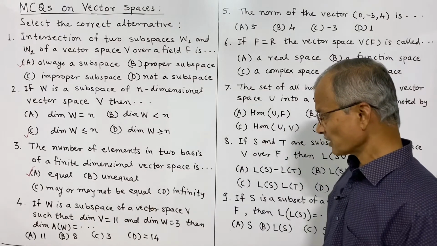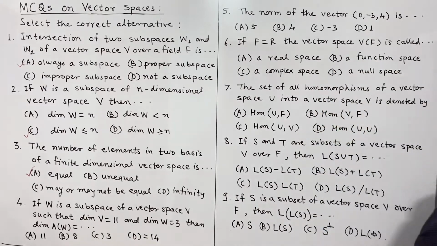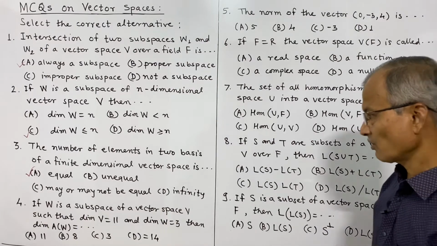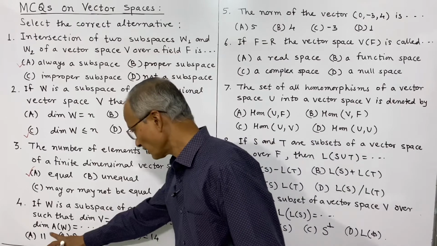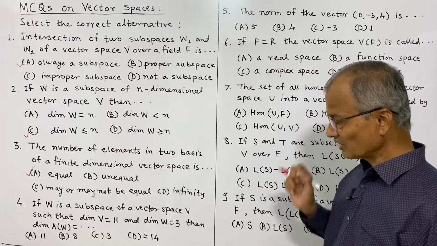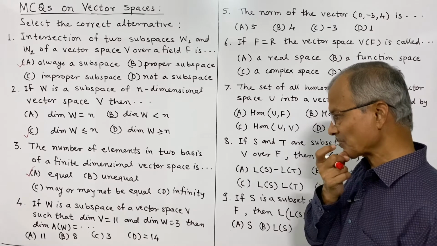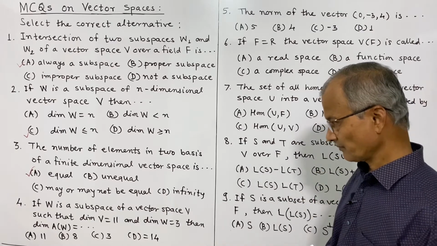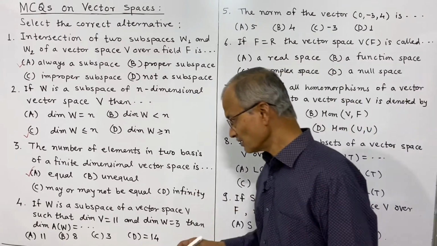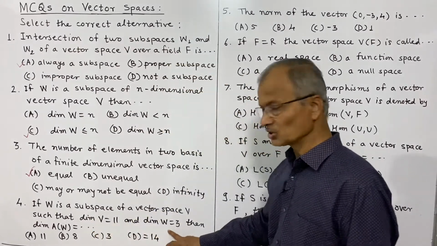Fourth is, if W is a subspace of a vector space V such that dimension of V is 11 and dimension of W is 3, then what about the dimension of the annihilator of W? Annihilator is the set of f such that f of W is equal to 0, and the result is that the dimension of the annihilator is equal to dimension of V minus dimension of W.